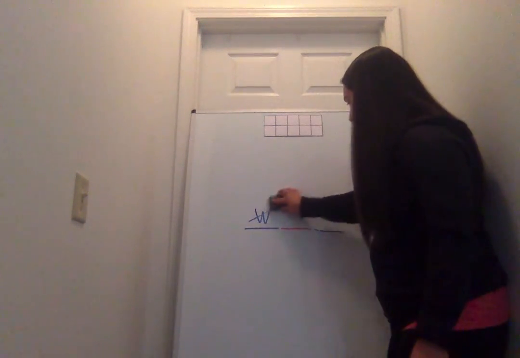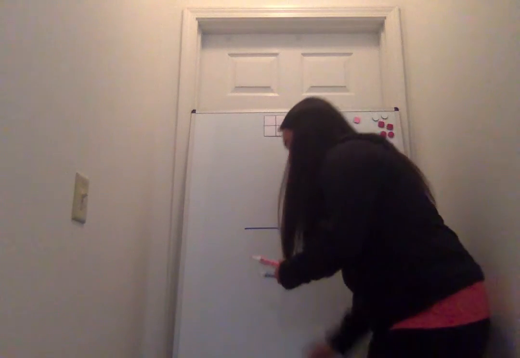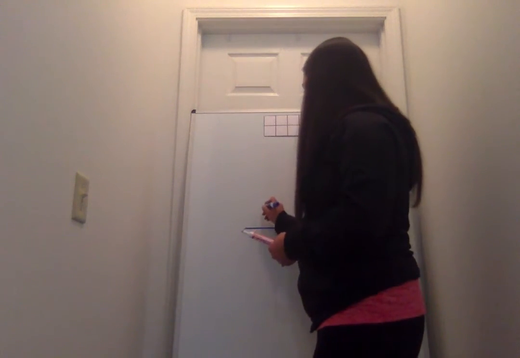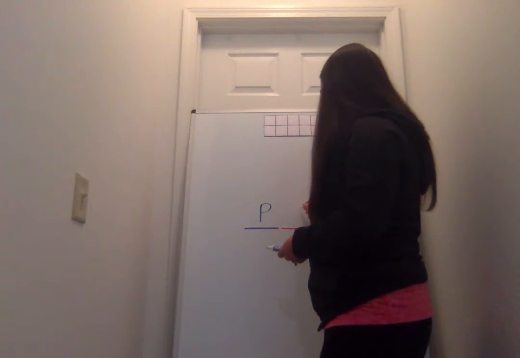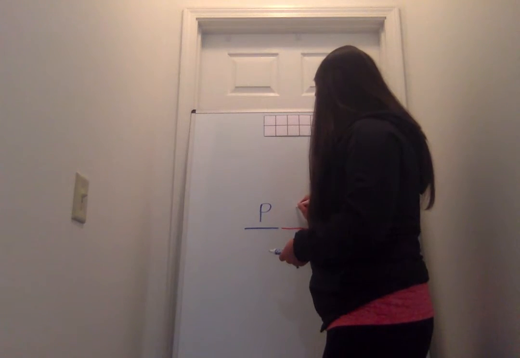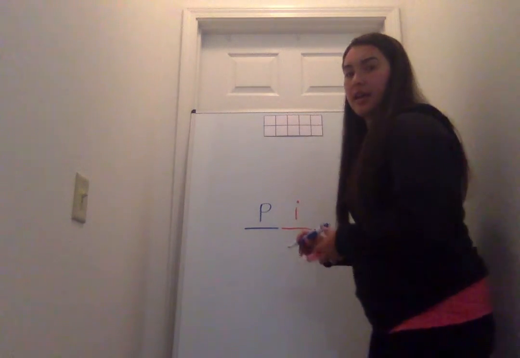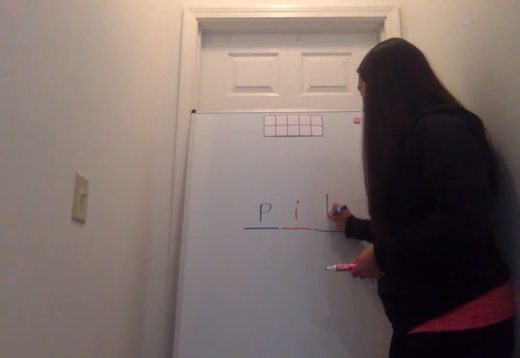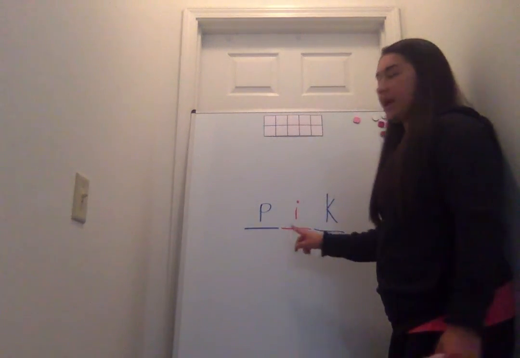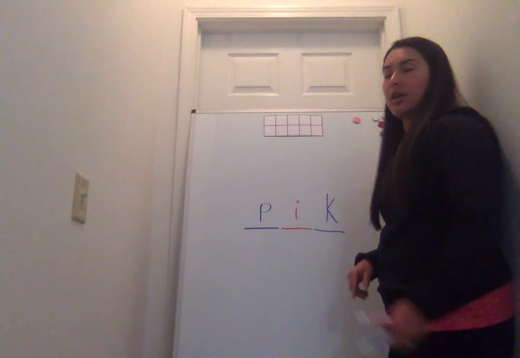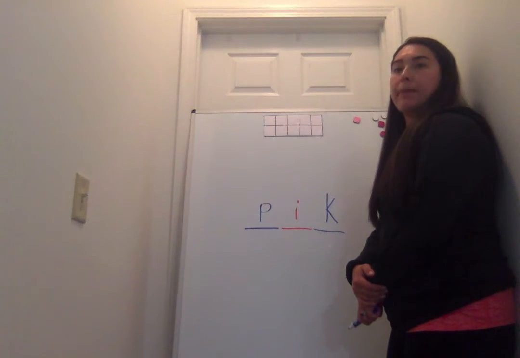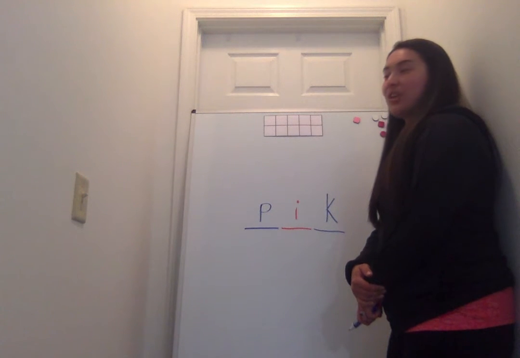Try it again. It. Tap it out. It. Blend it. Pick. Your word is pick. Get rid of the p and put in the s. Sick. Your word is sick. Get rid of the s and put in the t.